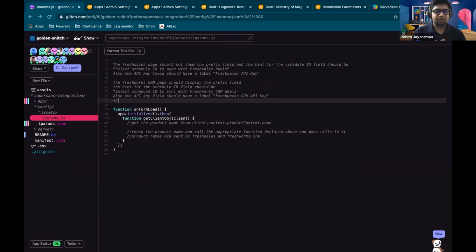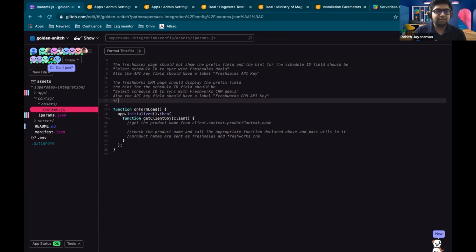Don't worry. So the first thing we need to do is declare 2 functions, right? One for Freshsales and the other one for Freshworks CRM in order to display the fields particular to that product. So I've given a basic description here.